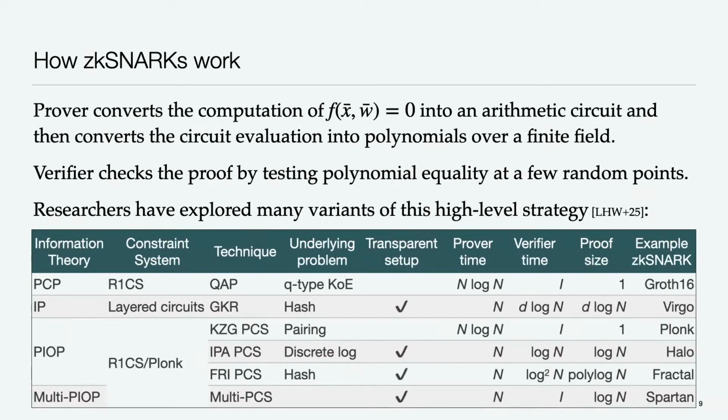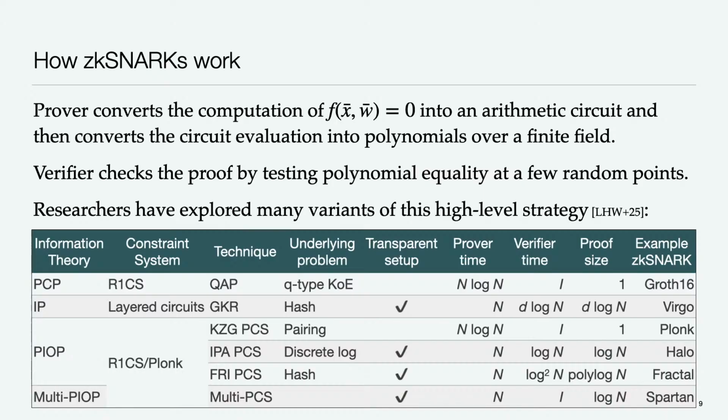So broadly speaking, how do these things work? Well, essentially, the prover starts by converting the computation of f of x, w first into an arithmetic circuit with a bunch of gates and values on edges. And then it converts that circuit evaluation into a bunch of polynomials over a big finite field. And those polynomials comprise the proof that it delivers to the verifier.